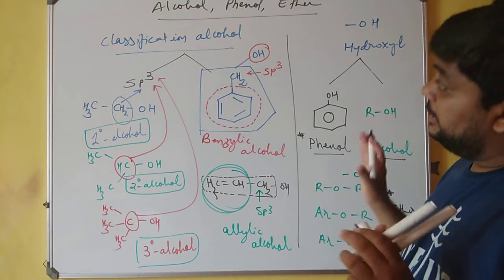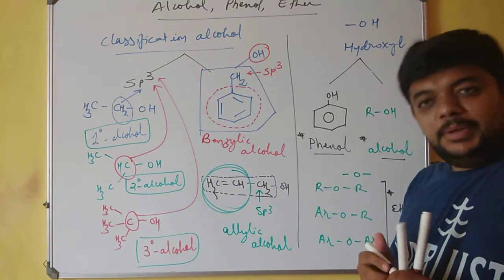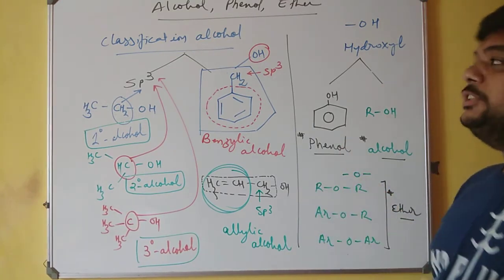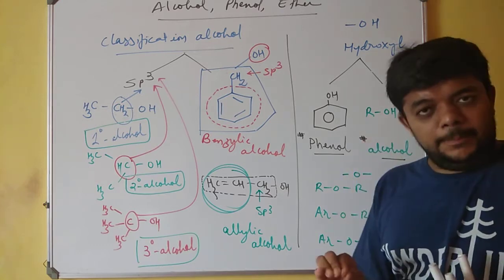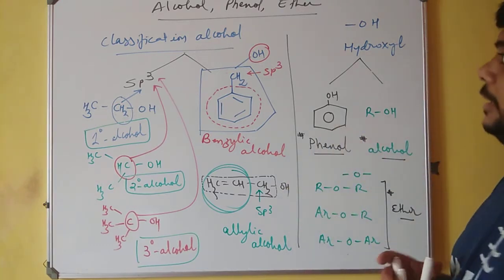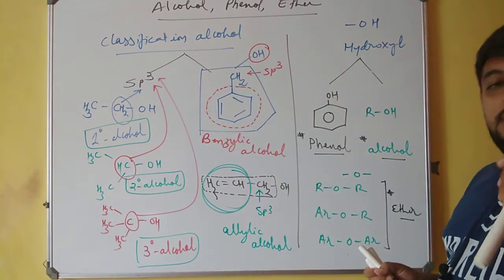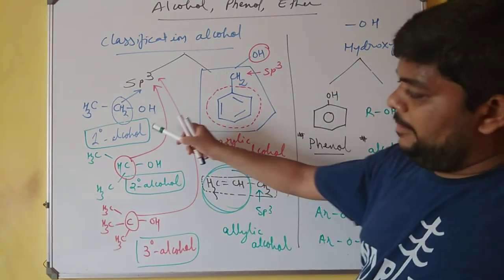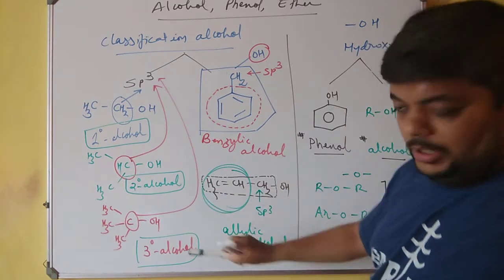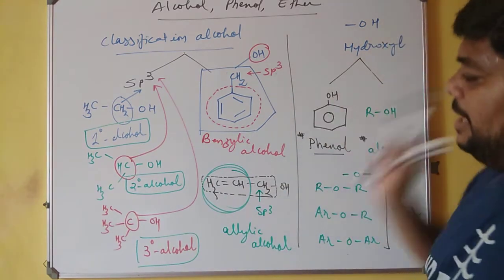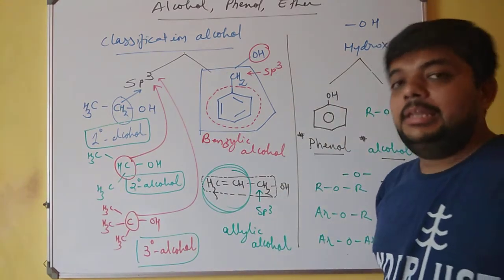So keep such things in mind. These are very basic things. This is the very initial part of alcohol, phenol and ether, what we are discussing in this current video, and this is a complete classification of alcohol based on sp3. You have a primary alcohol, you have a secondary alcohol, you have a tertiary alcohol, you have a benzylic alcohol, and you have an allylic alcohol.